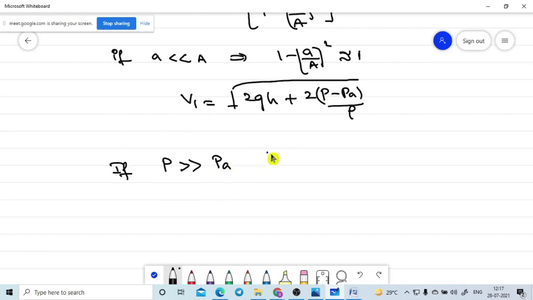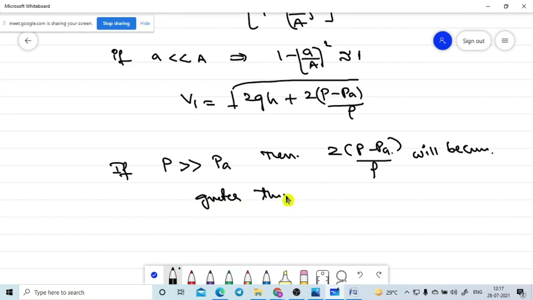Then 2 into (P minus PA) divided by rho will become greater than 2gh. This term will become very large. Then we can neglect the 2gh term.